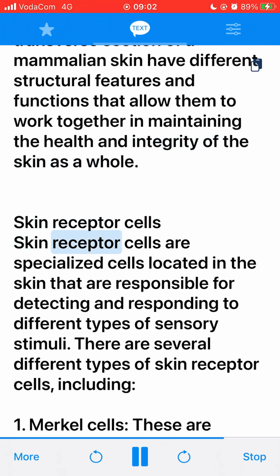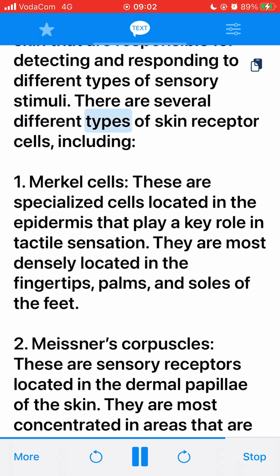Skin receptor cells are specialized cells located in the skin that are responsible for detecting and responding to different types of sensory stimuli. There are several different types of skin receptor cells, including 1. Merkel cells. These are specialized cells located in the epidermis that play a key role in tactile sensation. They are most densely located in the fingertips, palms, and soles of the feet.